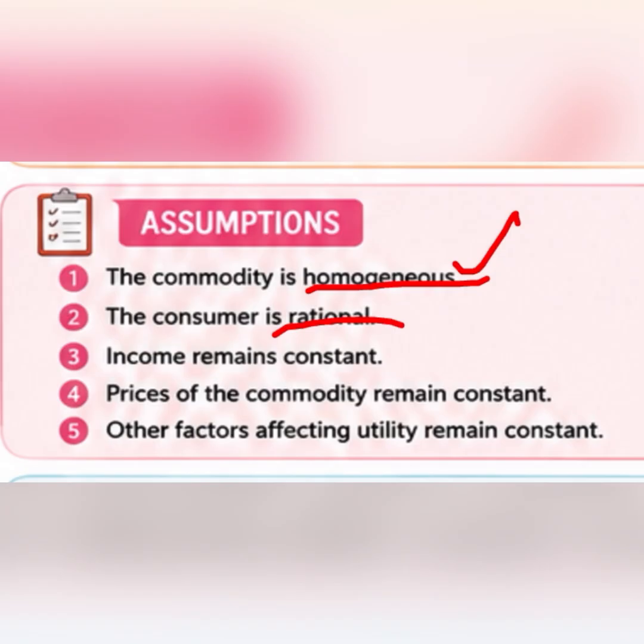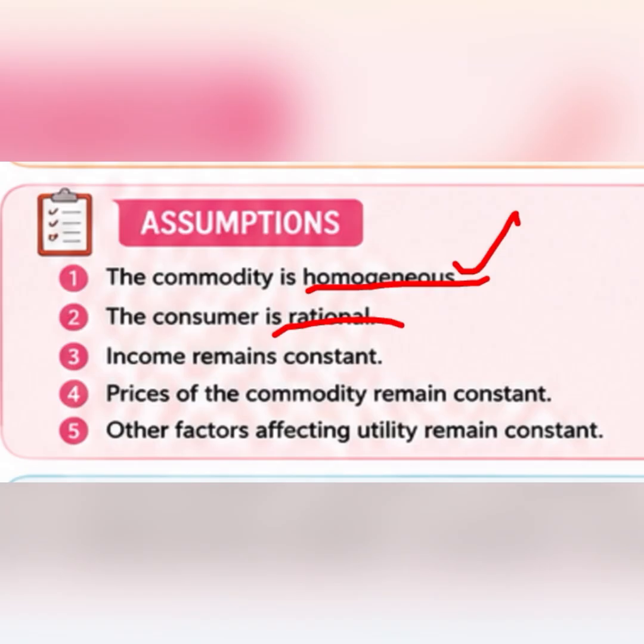Now, income remains constant. If we say that the income of a consumer is fixed and not changing, then the capability to buy successive units will remain the same. So this law will always hold true if the income is fixed. There is no way where we are increasing or decreasing the income of the consumer. So we are assuming it to be just the same.